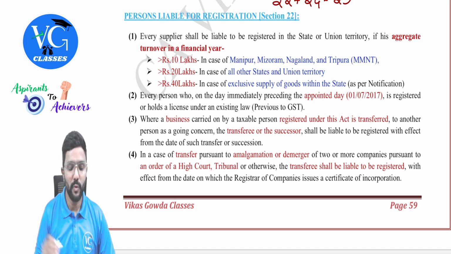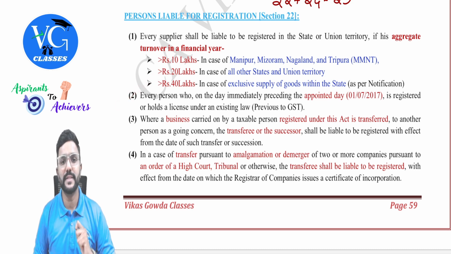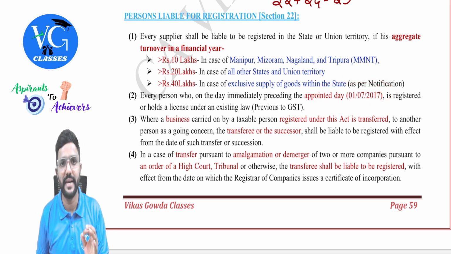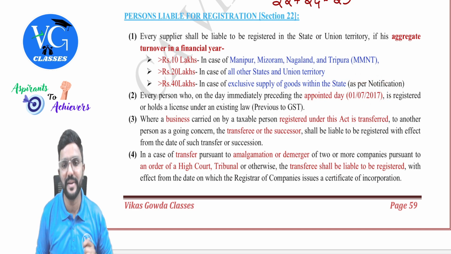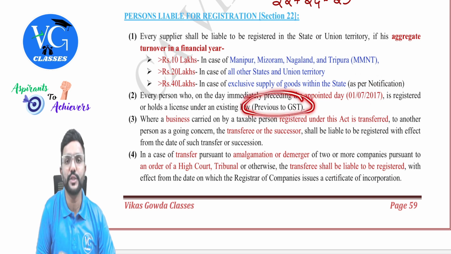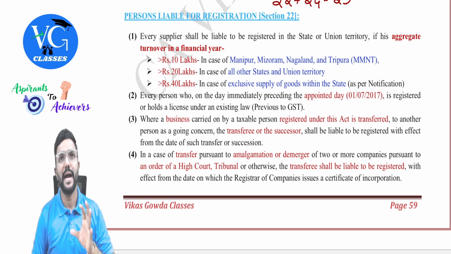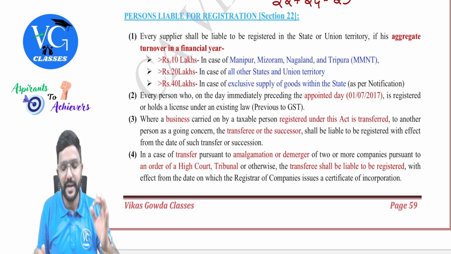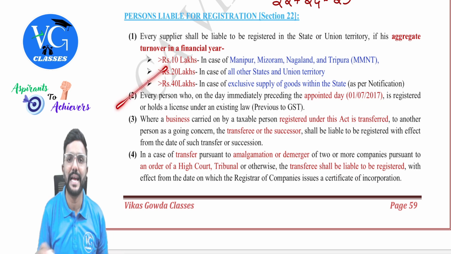Okay, fine. Now coming to subsection 2: every person who, on the day immediately preceding the appointed day, that is 1st July 2017, the date on which GST was implemented, guys, is registered or holds a license under the existing law, that is previous to GST. For example, assume I was registered under the VAT law before 1st July 2017, which we call the previous indirect tax regime, guys. Or I was registered under service tax, or under excise duty, which is now subsumed under GST. For me, as a transition, it is mandatory to get registered under GST, guys, as per subsection 2.